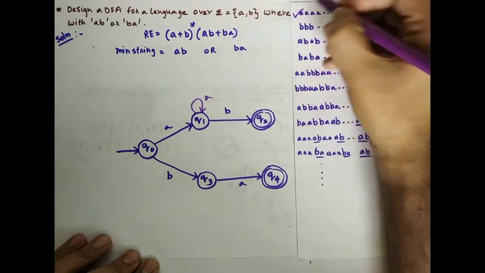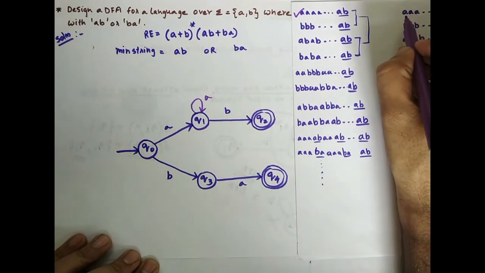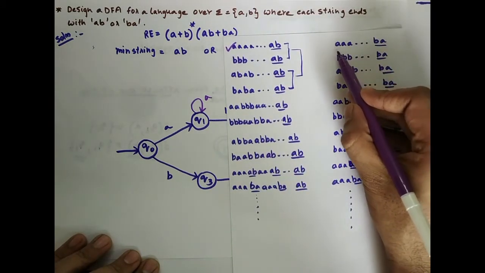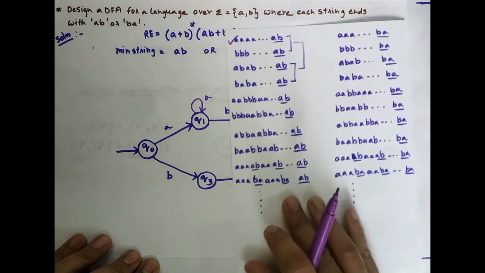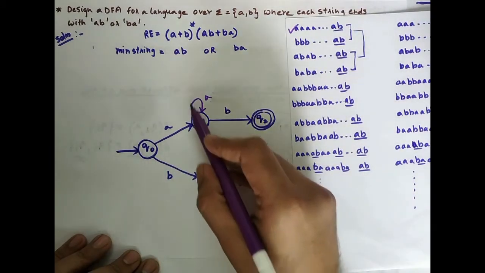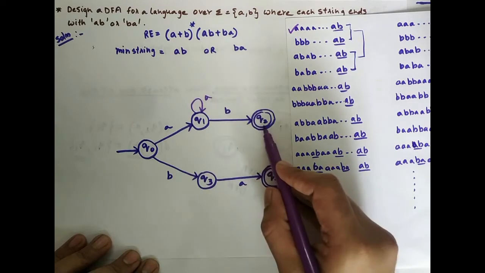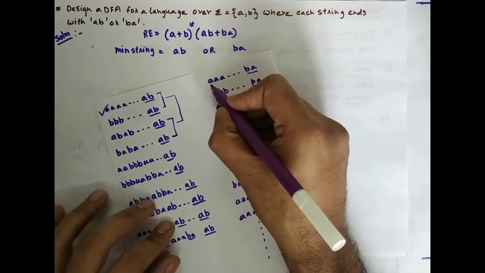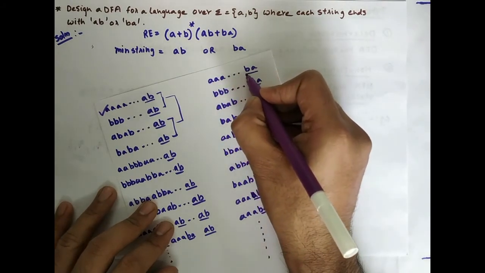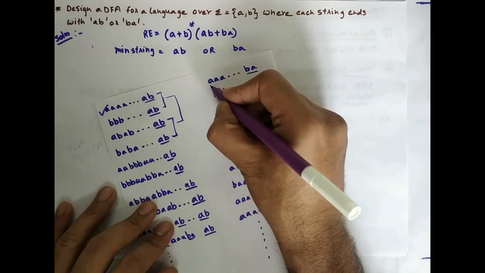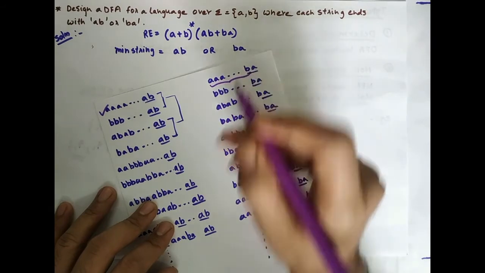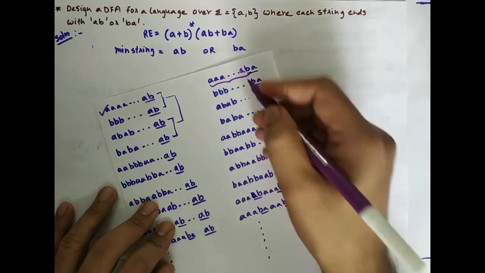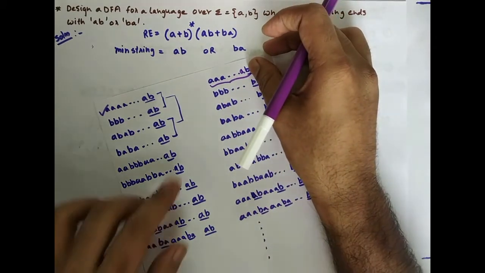So this is accepted. Let's see whether this is accepted. N number of A's ending with BA should be accepted. So first A, then n number of A's, then B. Now notice that whenever I consider this term, n number of A's ending with BA, but if you consider only this string, n number of A's till B, the element here would be A. So even if you don't consider this, it is already accepted.